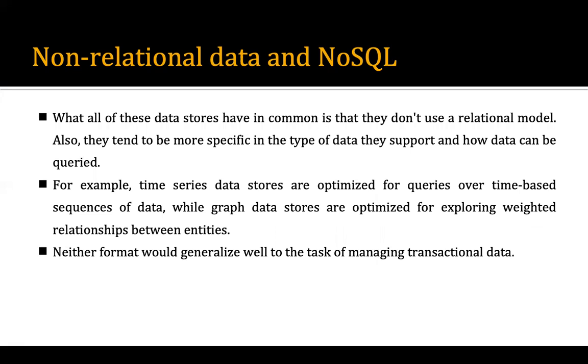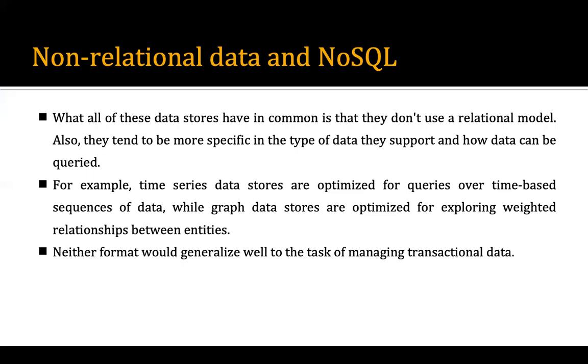What all of these data stores have in common is that they don't use the relational model. That is the common sense: if we are using non-relational data, we are not using the relational model. Also, they tend to be more specific in the type of data they support and how data can be queried. For example, time series data stores are optimized for queries over time-based sequences of data, while graph-based stores are optimized for exploring weighted relationships between entities.